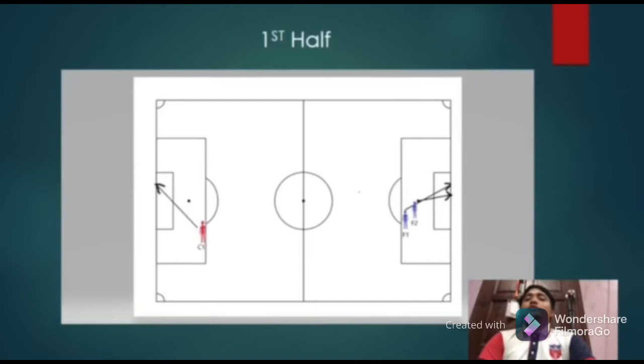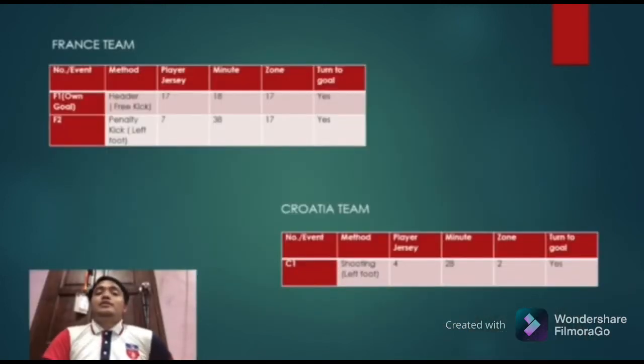All of the shots on target in the first half had successfully been converted into goals. From the table, we can see the sum of the events for both teams, France and Croatia. For F1, the method used is a header from the free kick. In F1, it was the own goal by Croatia player Mario Mandzukic, the player wearing jersey number 17, in the minute of 18.